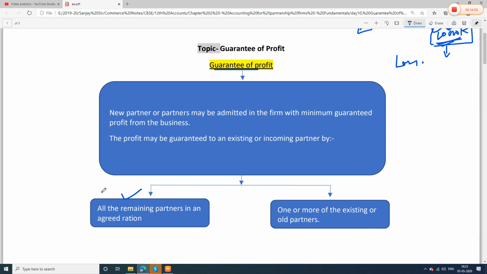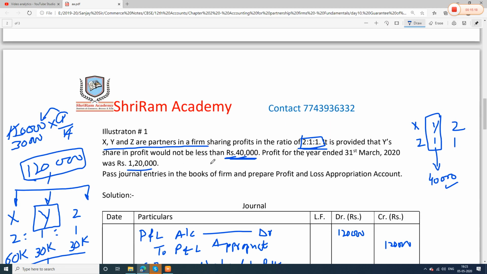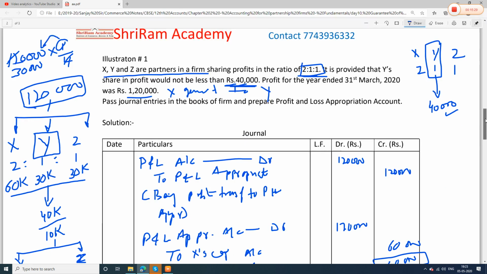See guys, there will be two possibilities. One possibility is that all the remaining partners, in our example X and Z, both of them pay, or there can be a second possibility, only one will guarantee him. For example, in the illustration which we solved now, if it was written that X guaranteed to Y, only X gave the guarantee, then what would have happened?